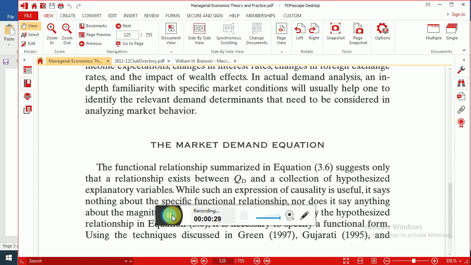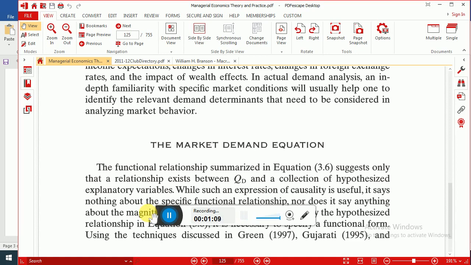What is law of demand? How is the demand curve derived with the help of a schedule and a diagram? We defined demand, law of demand, then we explained law of demand with the help of a schedule and a diagram. Then we studied what are the shift factors or determinants of demand. We studied movement along the demand curve and shift of the demand curve.